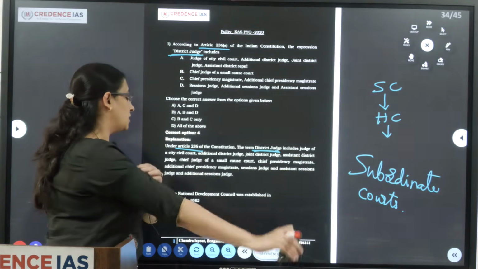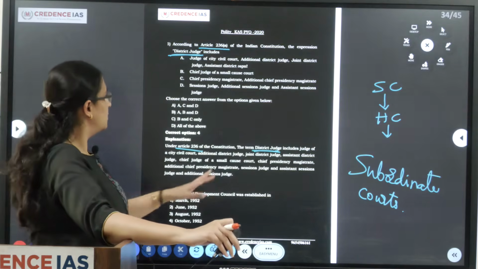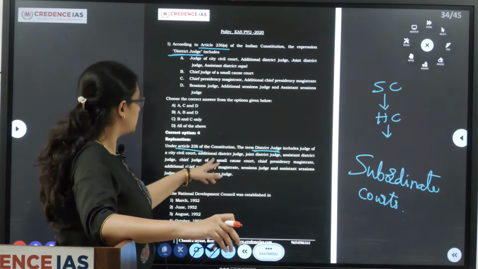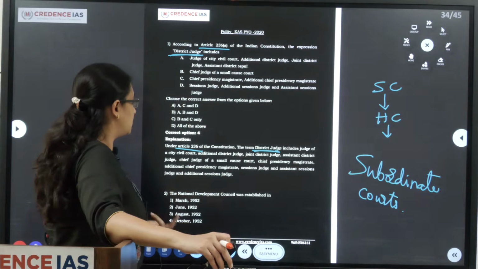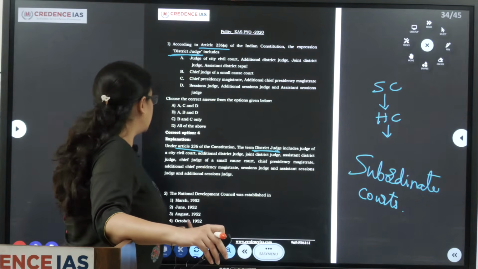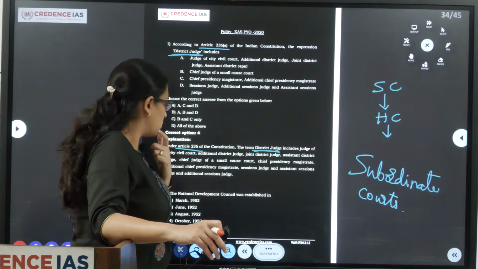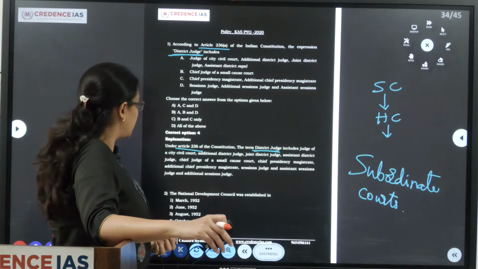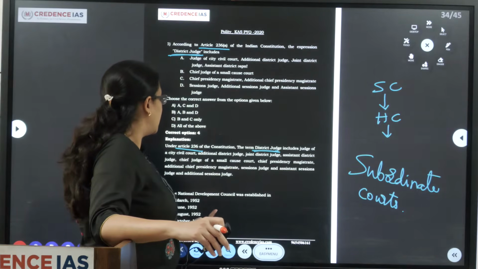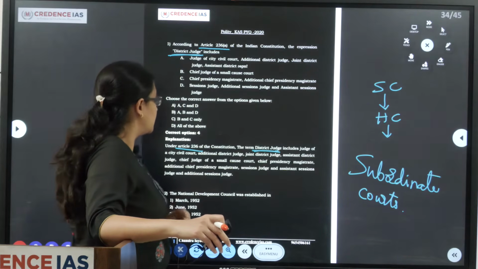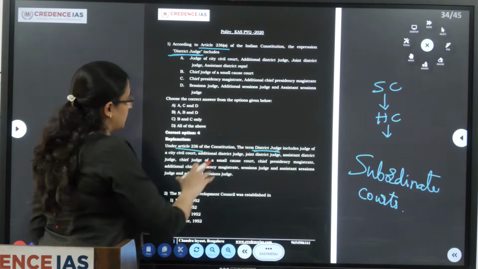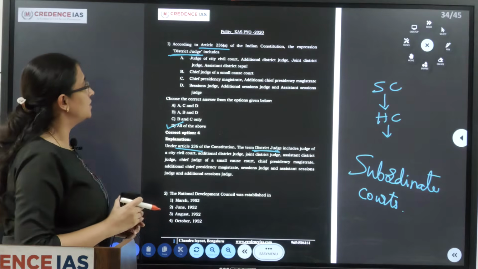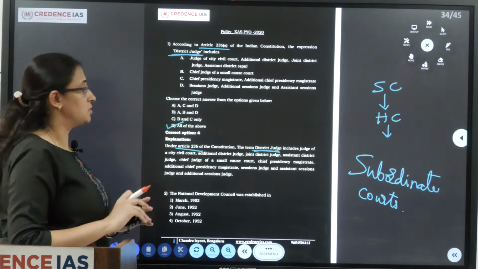Now according to Article 236 of the Constitution, the district judge includes judge of a city civil court, additional district judge, joint district judge, assistant district judge, chief judge of a small cause court, chief presidency magistrate, additional chief presidency magistrate, sessions judge, and assistant sessions judge, and additional sessions judge. So as per this definition, all of the above come under the definition of district judge.